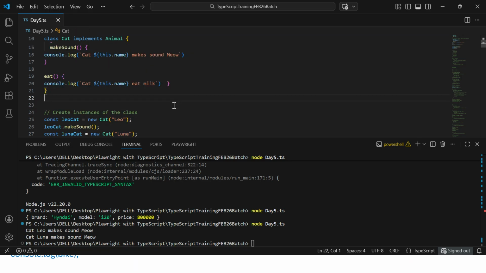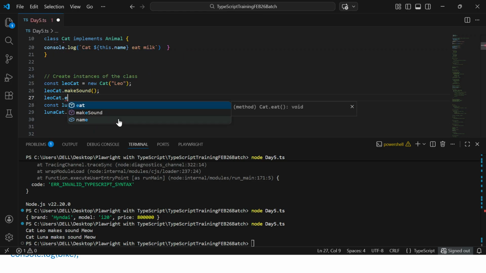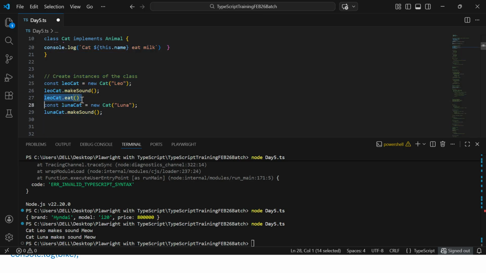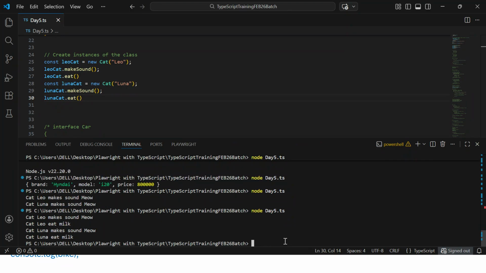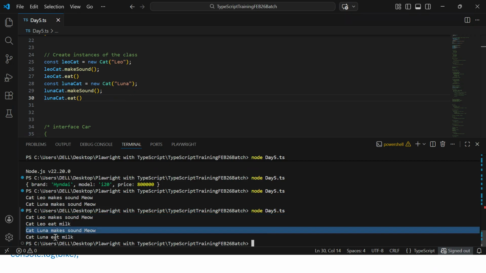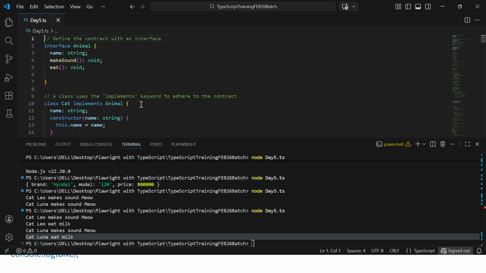Now, what we can do? You can just call it here also, leoCat dot eat, and leoCat also here, whatever other was that, dot eat. You could see now: cat Leo makes sound mew, cat Leo eat milk, cat Luna makes sound mew, cat Luna eat milk. So you can have n number of abstract methods defined in the interface.